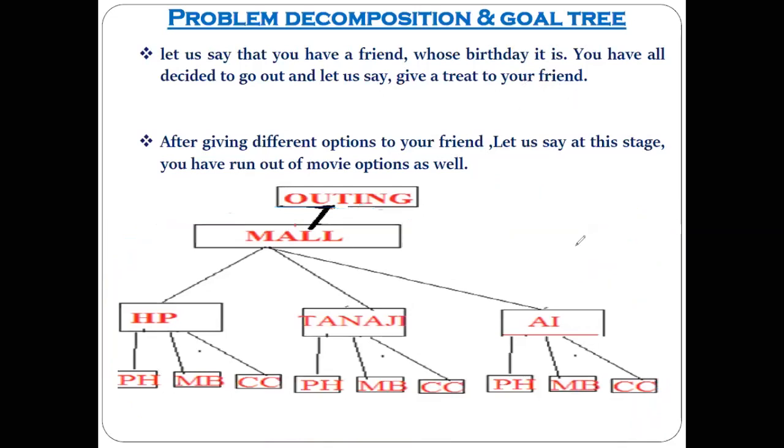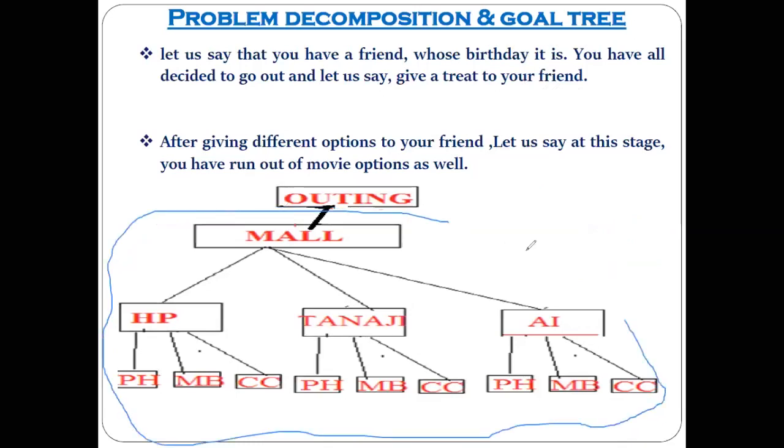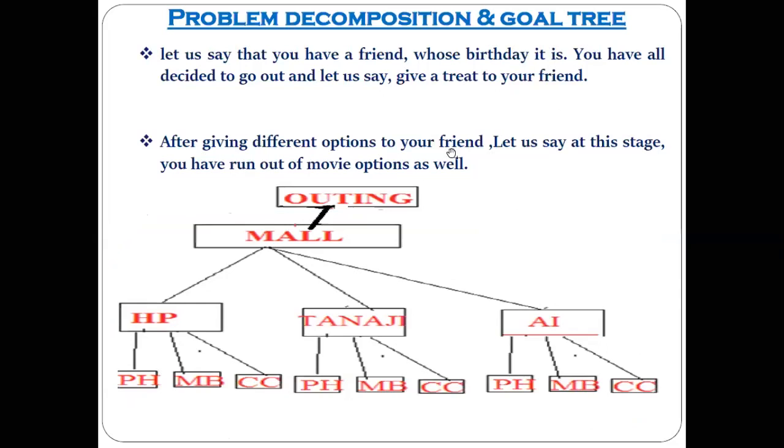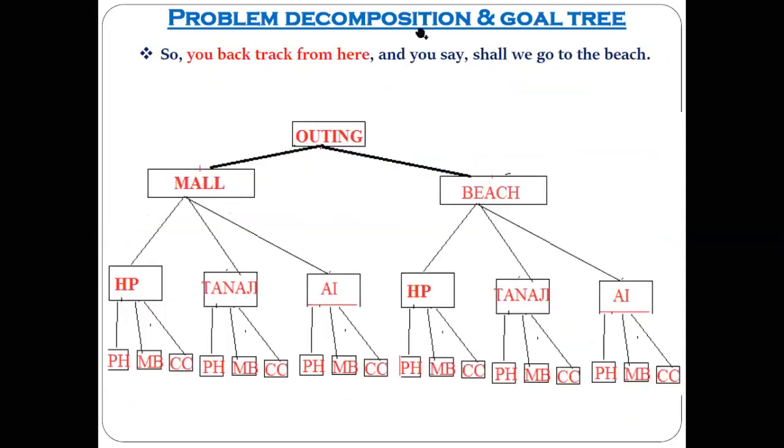Now up to this, all of you understood the situation: you give all these options to your friend and he said no. And the only option that remains is to backtrack. Now you backtrack. Here we are not going to see dependency directed backtracking. Use normal backtracking. You just backtrack and come to this point step by step. I am just showing you directly here.